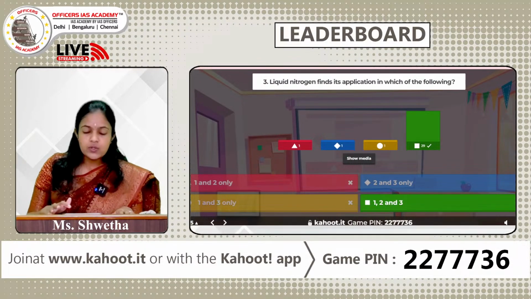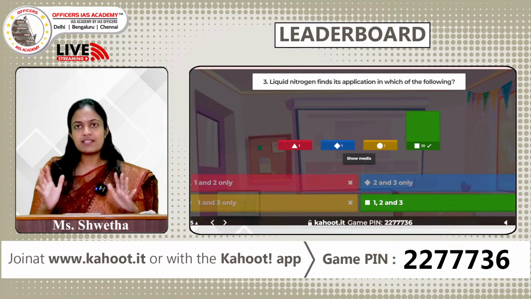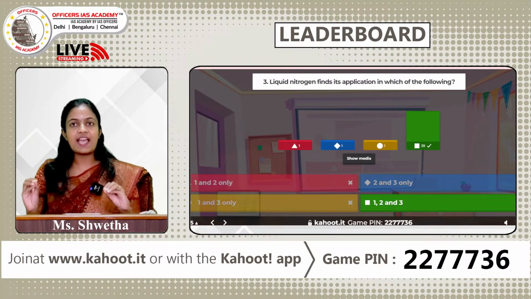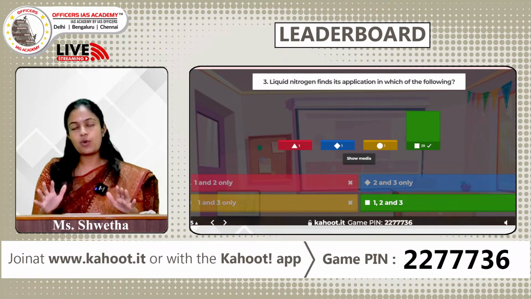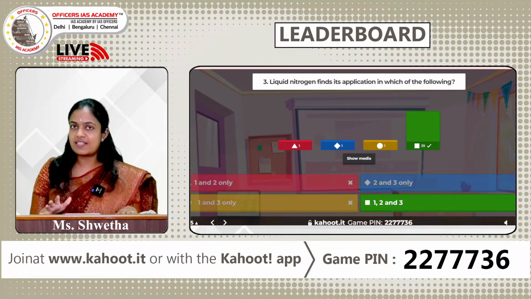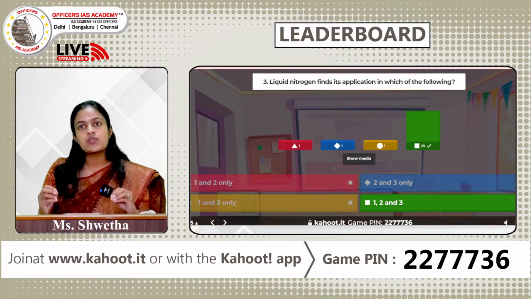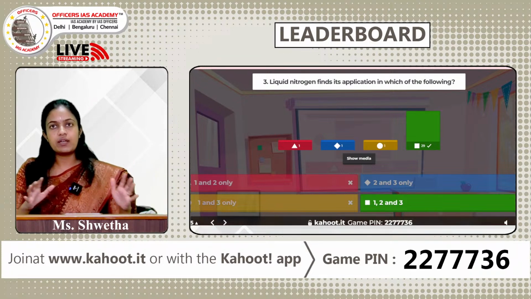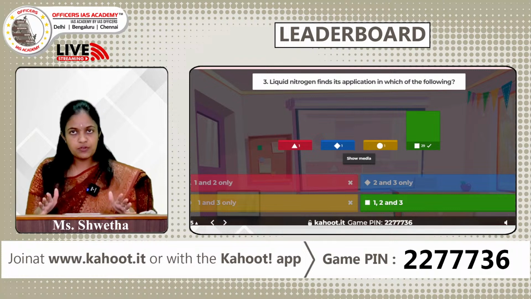Great. So liquid nitrogen is nothing but normal nitrogen as a liquid. It is supercooled. When gases are supercooled, it results in the liquid form of that particular gas. The boiling point for liquid nitrogen is around minus 196 degrees Celsius. Liquid nitrogen is a cryogenic liquid. So what does a cryogenic liquid do? Cryogenic liquids find applications in different fields.